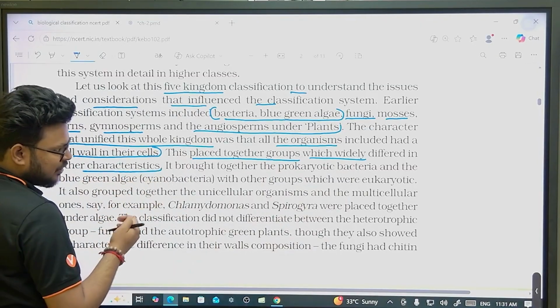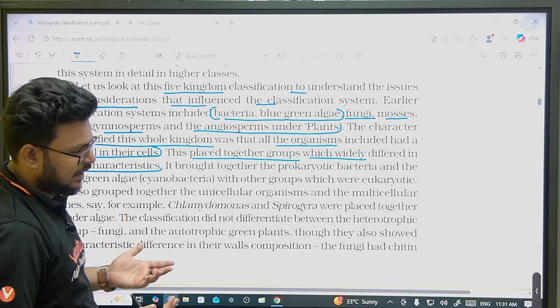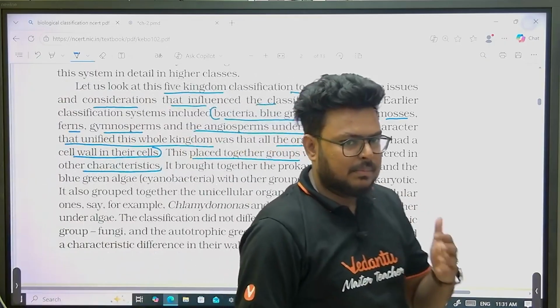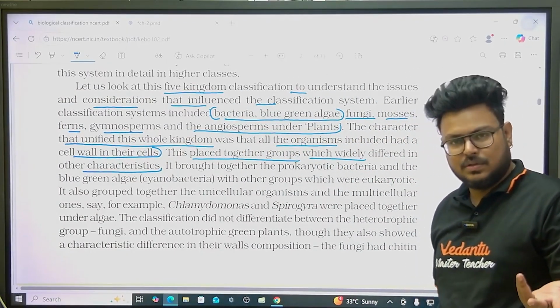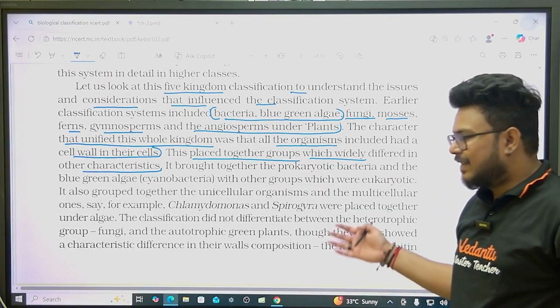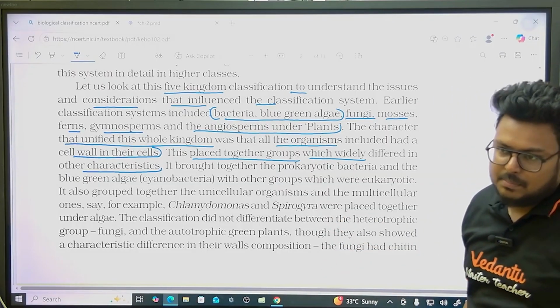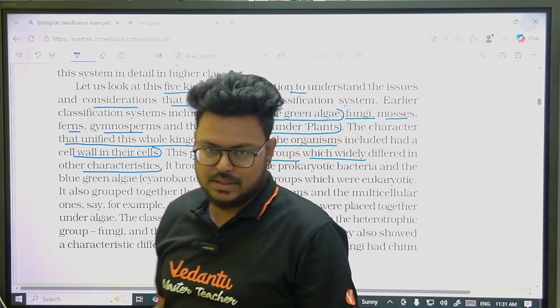Obviously, in case of fungi we do have a cell wall, but they are heterotrophic. Bacteria, some of them are chemotrophs also. So their characters were widely different, but still they were placed together.